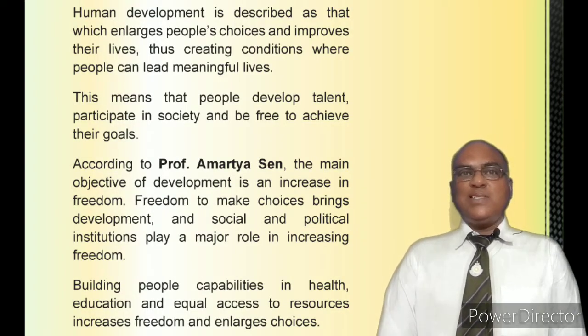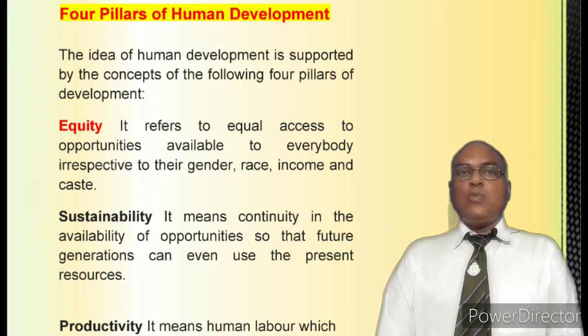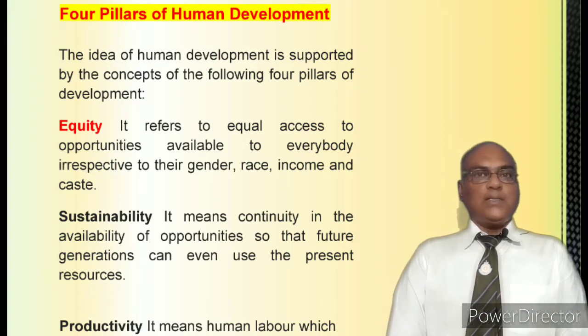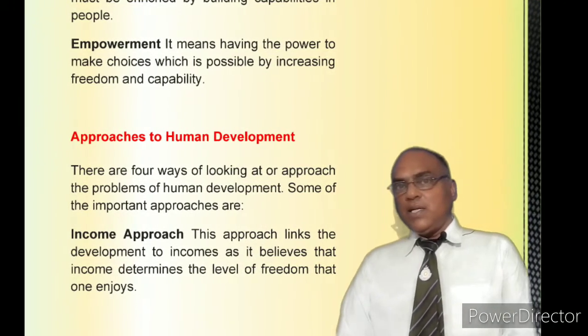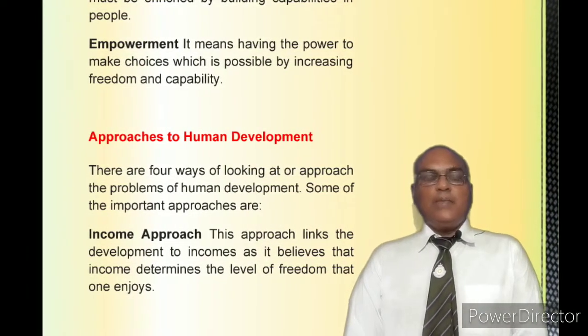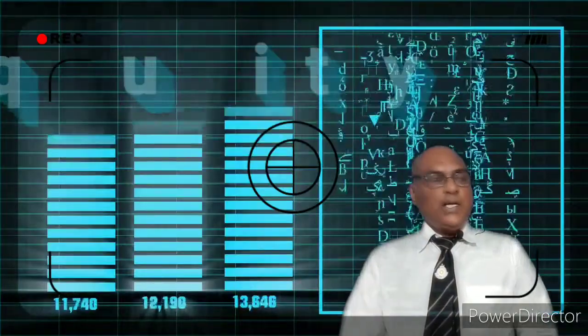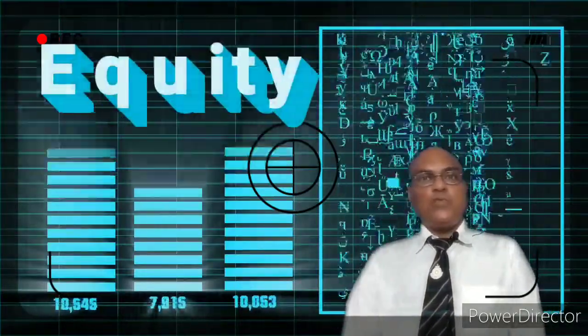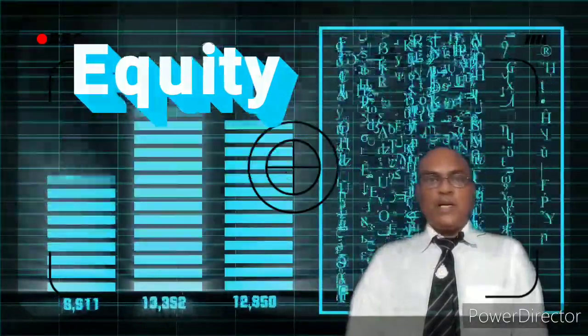So mainly to assess growth and development, we divide it into 4 pillars. Human development can be divided into 4 main pillars. What are these 4 pillars? One is equity, one is productivity, one is sustainability, and one is empowerment. अब इन चारों का मतलब क्या होता है? What does equity stand for? Equity means equal distribution of income, equal distribution of all the resources a country has. That is a part of equity.